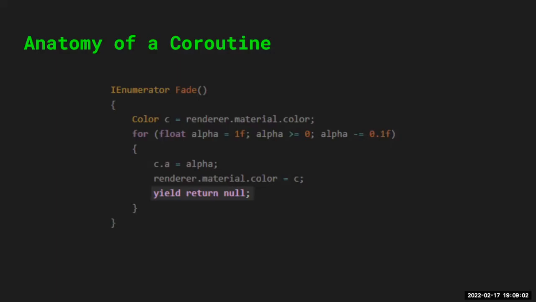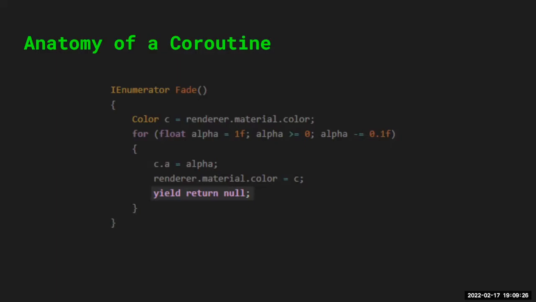is that, in a regular function, this for loop will run all at once over a single frame, basically. It'll do the whole calculation over the single frame. What this yield return null is doing is saying, wait, don't do the next part of this for loop until the next frame. And so it'll do it over however many frames it takes for the for loop to increment, which is super useful.